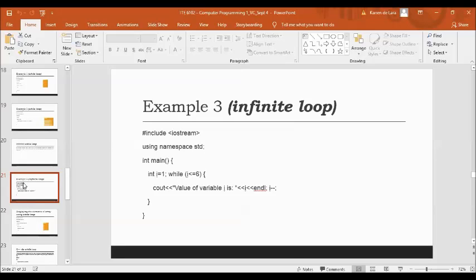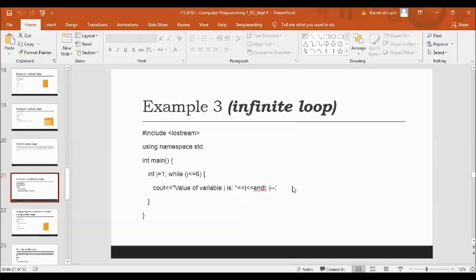Include iostream, using namespace std, int main, open curly brace. Integer I is equal to 1, while I is less than or equal to 6, and then cout, print the value of variable I, and then we use here a decrement. So you subtract one value from your variable.